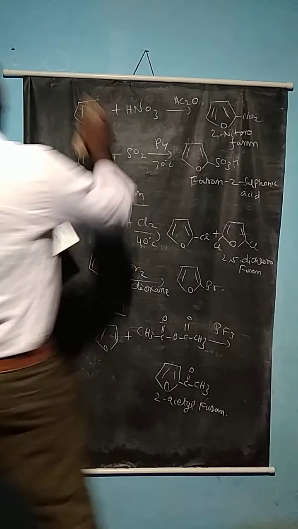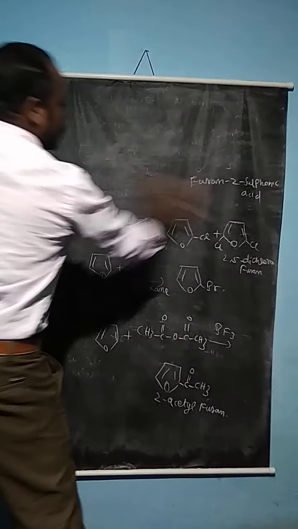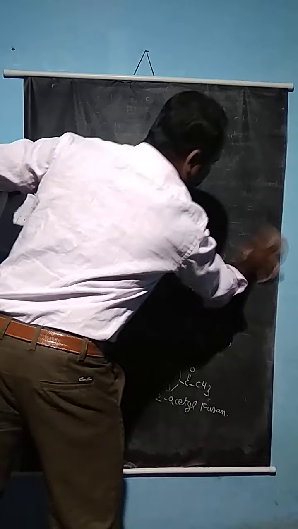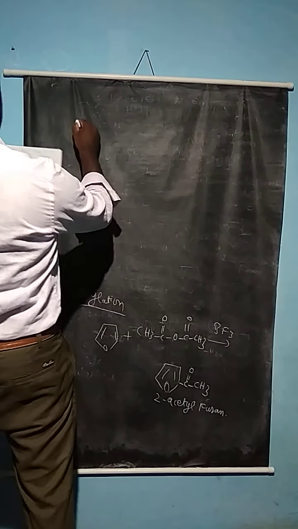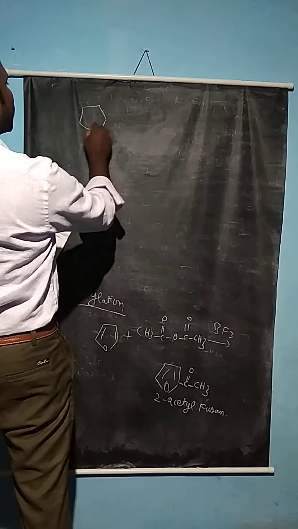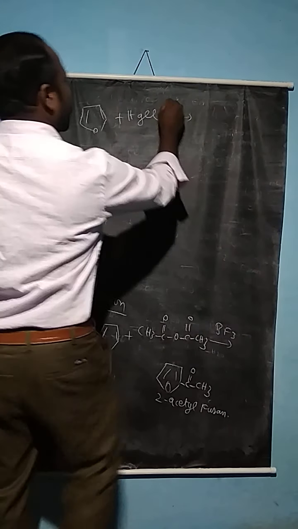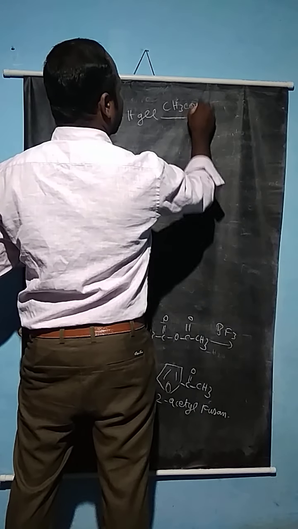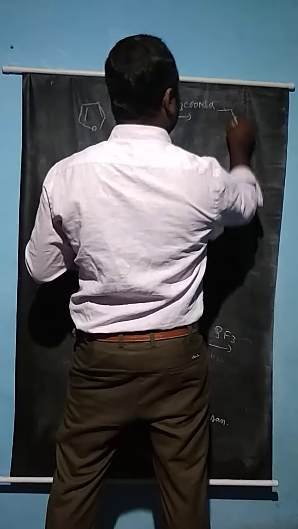Mercuration reactions. So now the furan compound undergoes the mercuration reaction. The mercuration reaction takes place with mercury chloride in the presence of sodium acetate, CH3COONa, giving 2-chloromercuric furan.